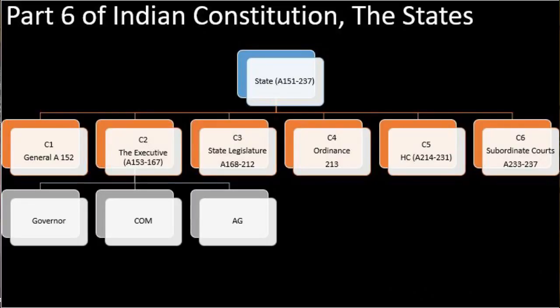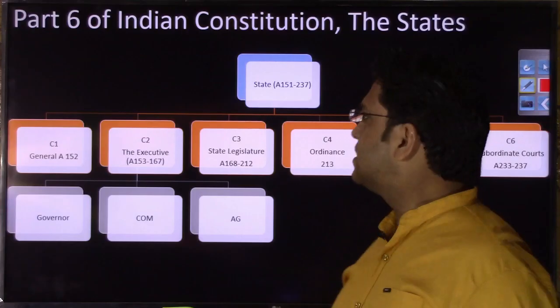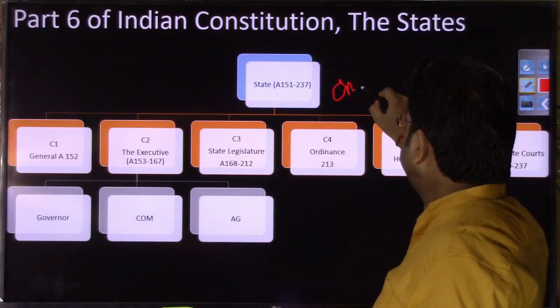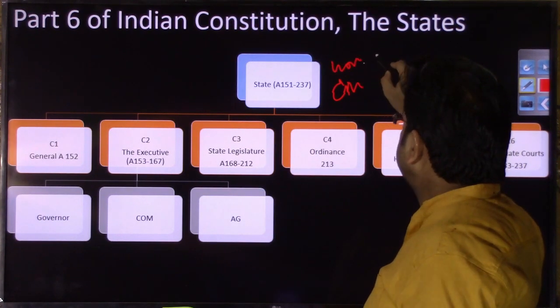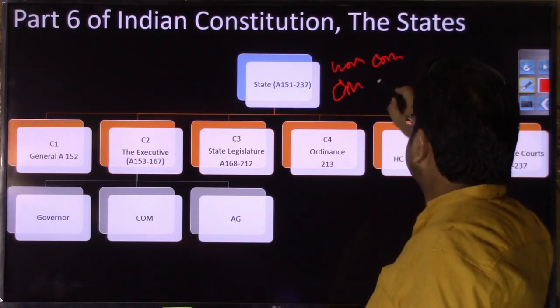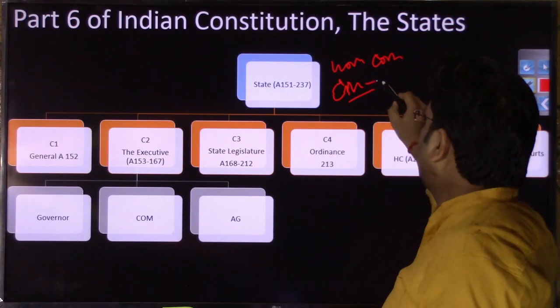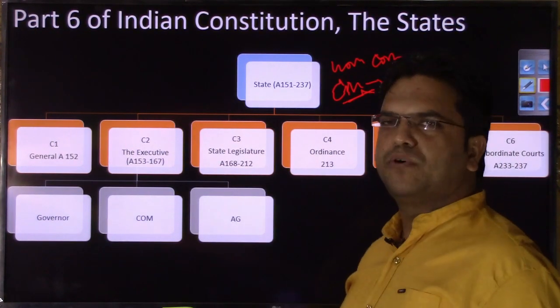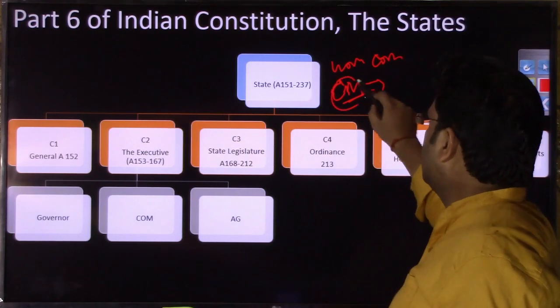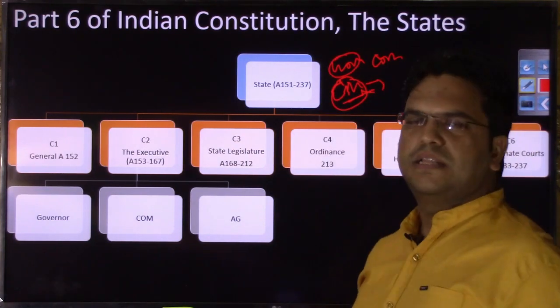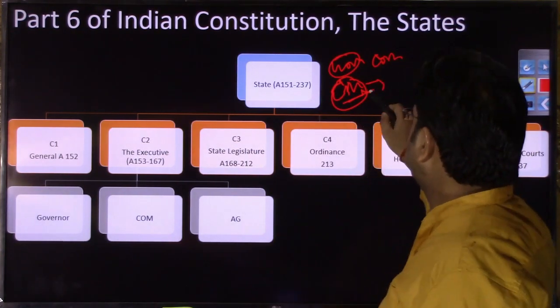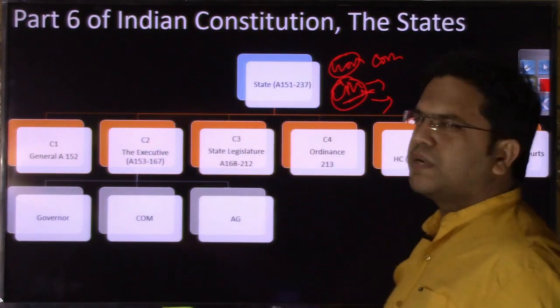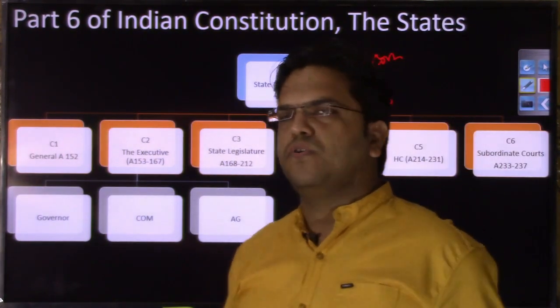You need not remember each and every article that I continuously keep referring to. What you can do is, at the end of every chapter, be it governor, council of ministers, or chief minister, I'll append a list of very important articles, and you can manage by remembering only these articles. I hope this part 6 of the Indian Constitution is clear to you.